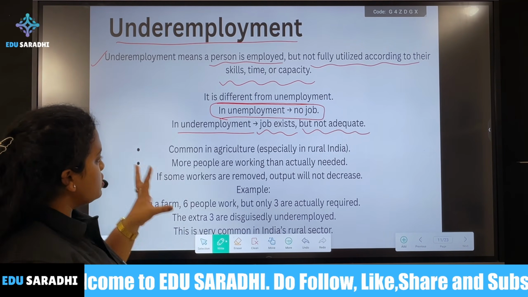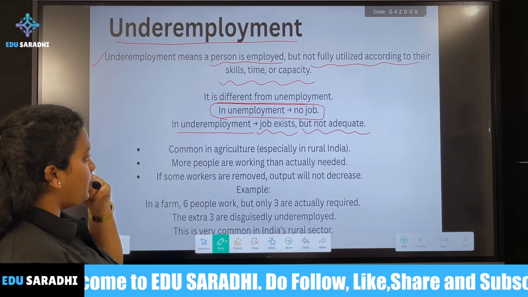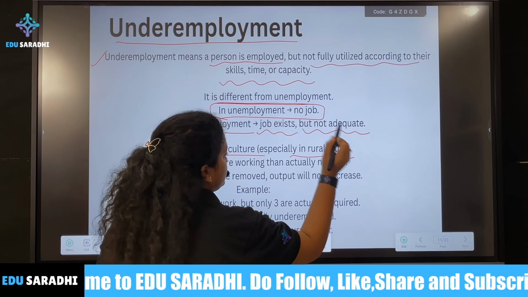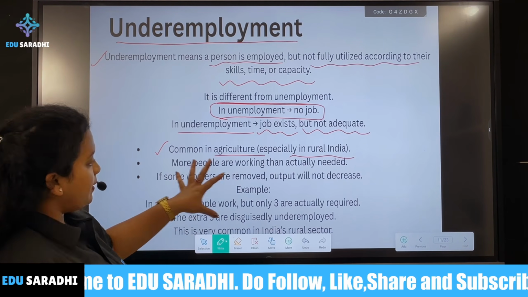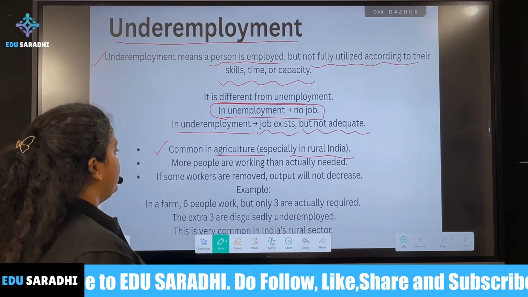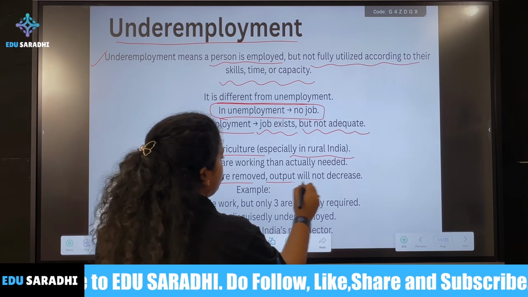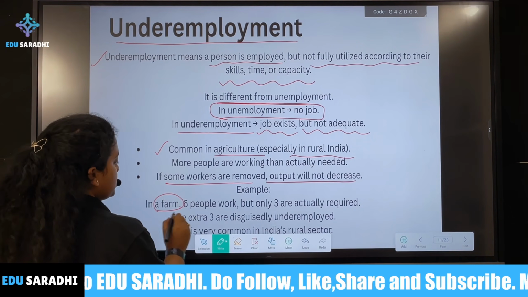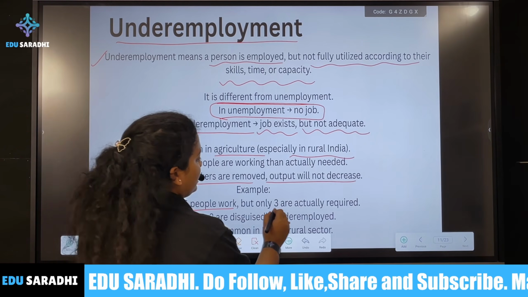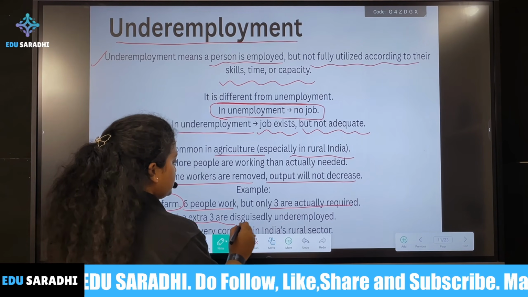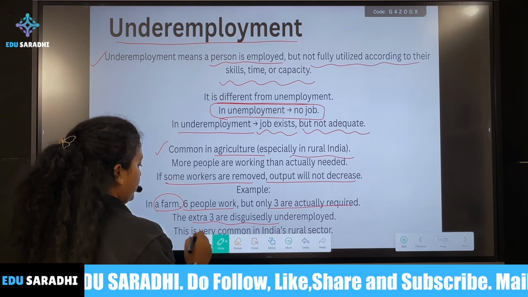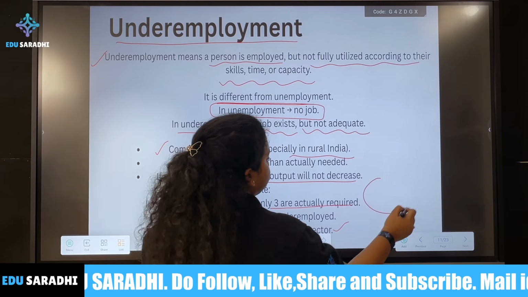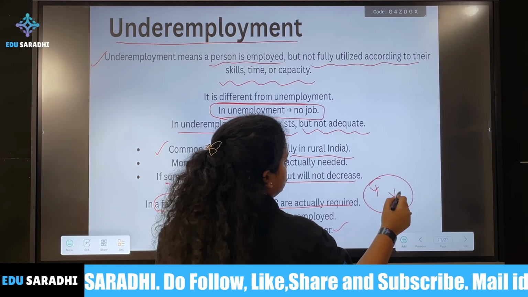It's mostly common in agriculture in India, especially in rural India, where more people are working than actually needed. If some workers are removed, output will not decrease. For example, in a farm, 6 people are working, but only 3 are actually required. The extra 3 are disguised underemployed. This is very common in India's rural sector. So there is a farm.